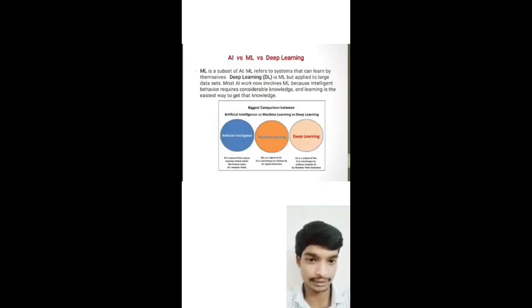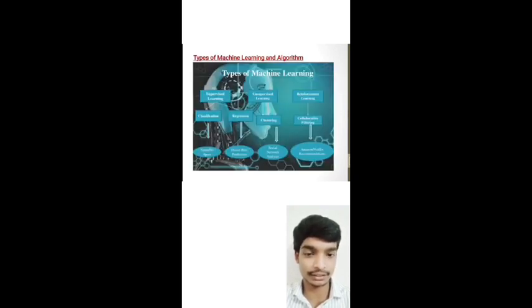Here, AI versus ML versus deep learning. ML is a subset of AI. ML refers to systems that can learn by themselves. Deep learning is ML but applied to large data sets. Most AI work now involves ML because intelligent behavior requires considerable knowledge, and learning is the easiest way to get the knowledge. And here, types of machine learning and algorithms.